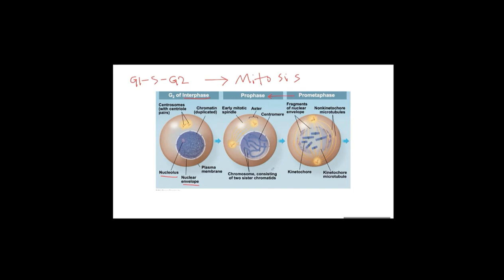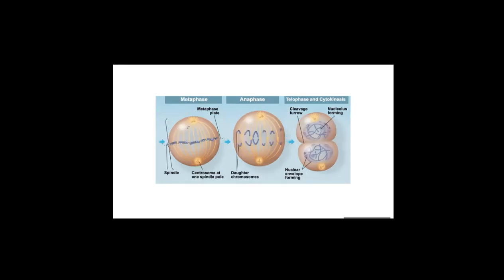This is what happens during prophase. This spindle microtubule attaches to the kinetochore. Then the kinetochore microtubules line up the chromosomes at the cell's equator. The chromosomes are aligned at the center of the cell.